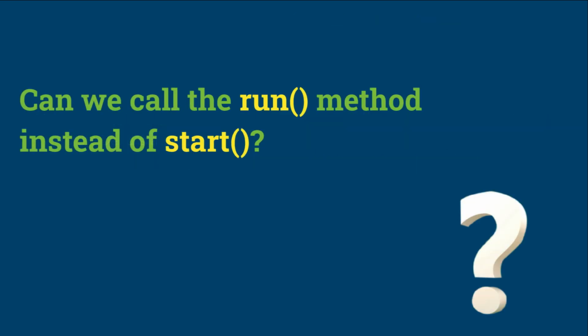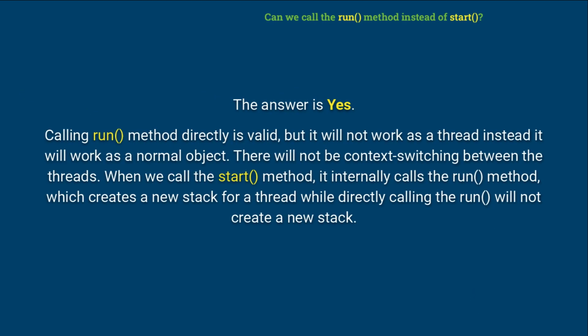Next question, can we call the run method instead of start? The answer is yes. Calling run method directly is valid, but it will not work as a thread. Instead, it will work as a normal object. There will not be context switching between the threads. When we call the start method, it internally calls the run method, which creates a new stack for a thread, while directly calling the run will not create a new stack.